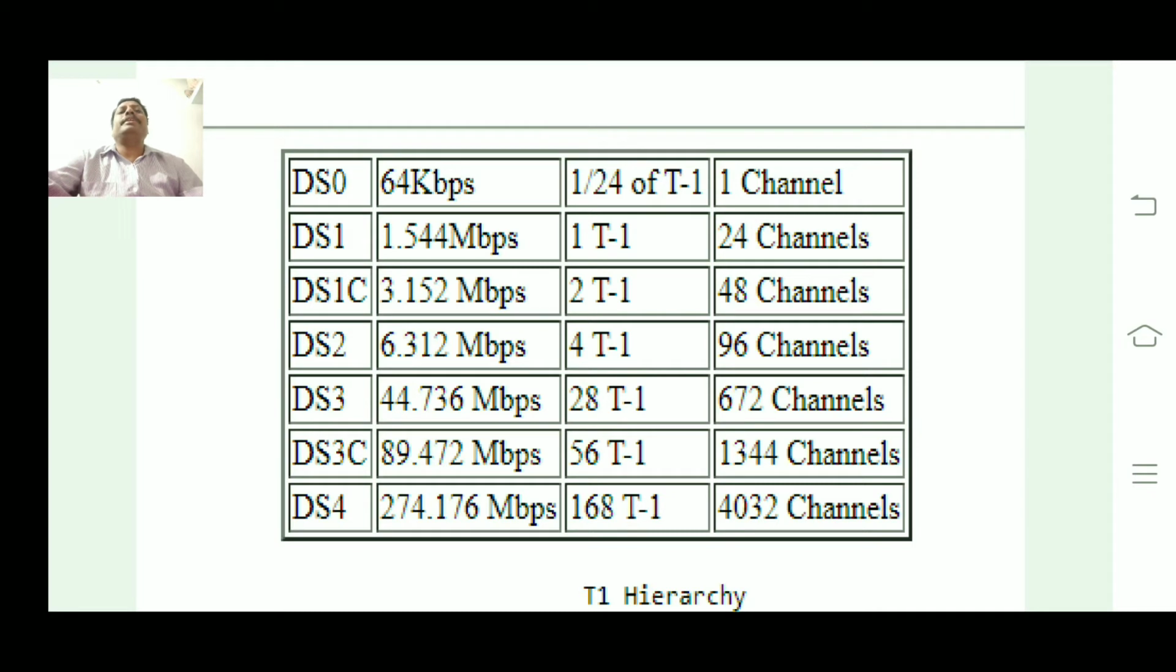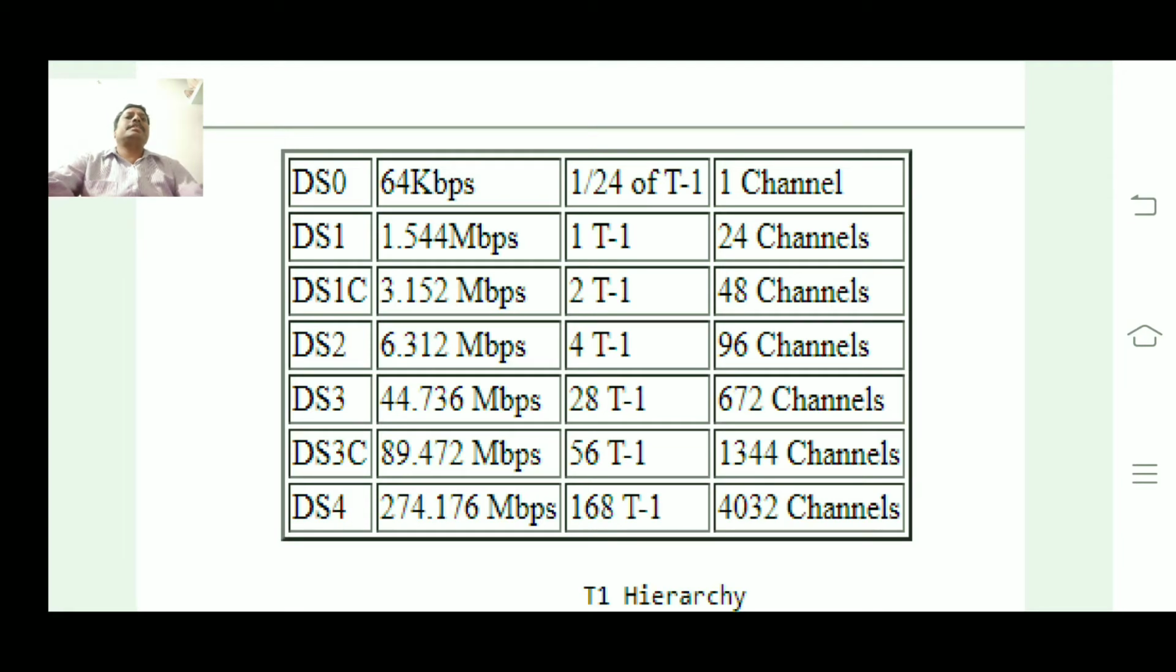1T1 has the speed of 1.544 Mbps, and it consists of 24 voice channels combined to become a T1 carrier. It is also called the DS1 carrier. Then DS1C is another one: two T1 carriers combined are called a DS1C, that is, a total of 48 channels. 1T1 is 24 channels, 2T1 is 48 channels. Then DS2 is the same as 4T1. Similarly DS3 is 28 T1 channels, with the corresponding number of voice channels.